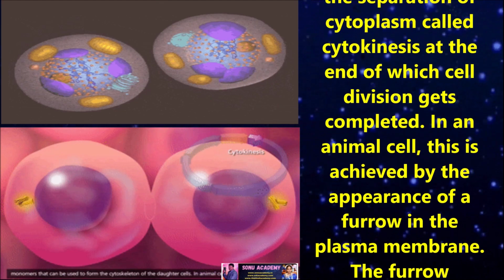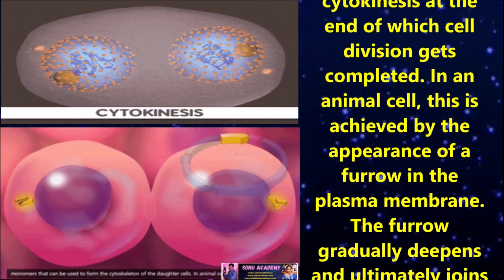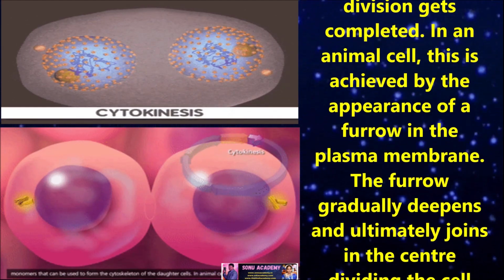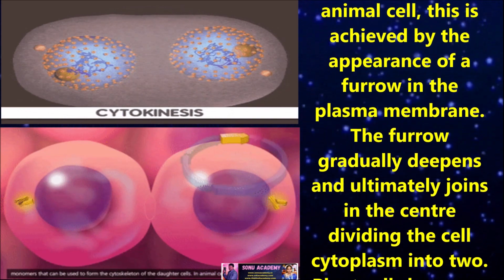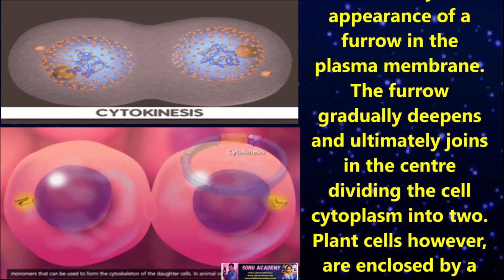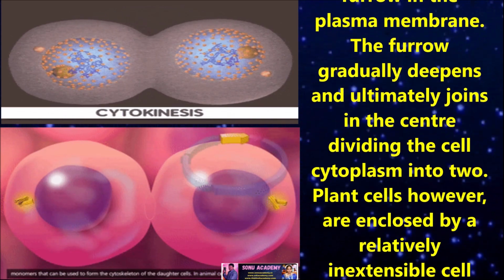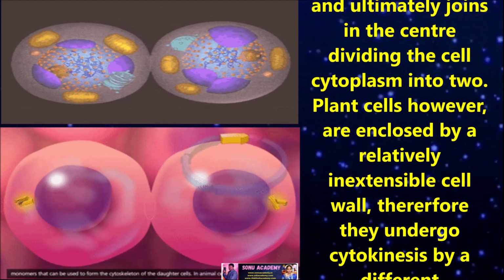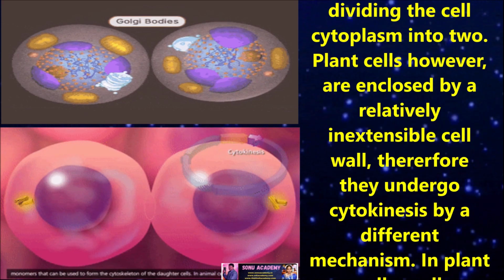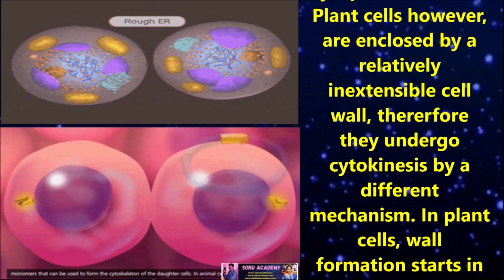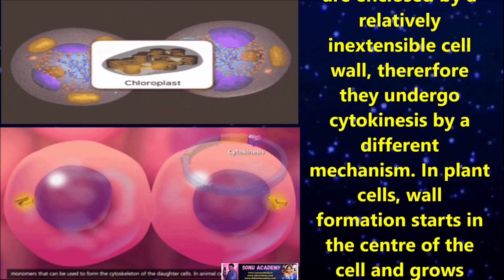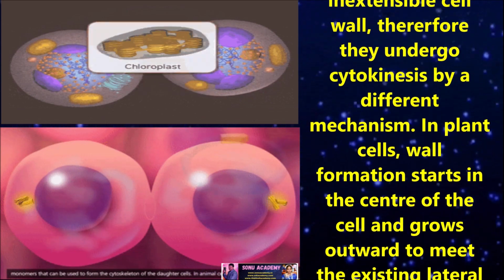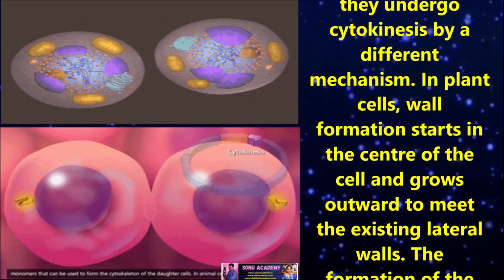In animal cells, this is achieved by the appearance of a furrow in the plasma membrane. The furrow gradually deepens and ultimately joins in the center, dividing the cell cytoplasm into two. Plant cells, however, are enclosed by a rigid, inextensible cell wall. Therefore, they undergo cytokinesis by a different mechanism.